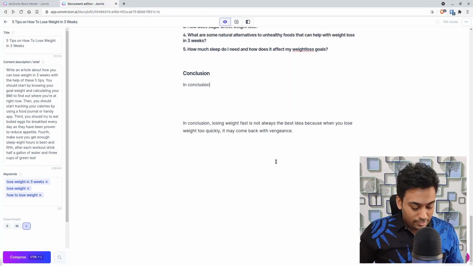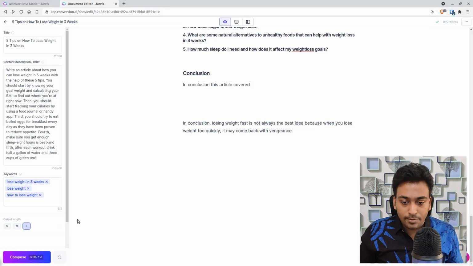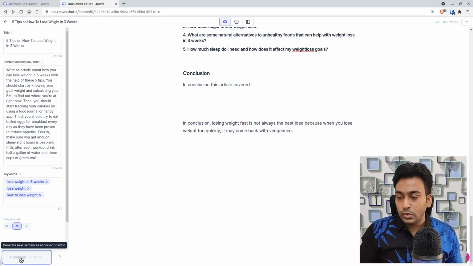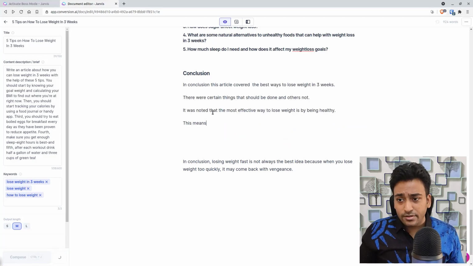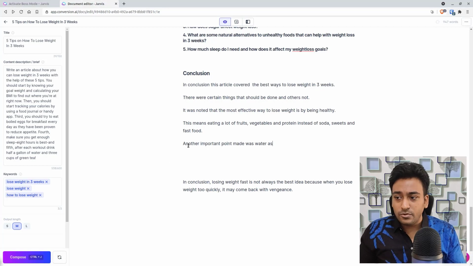So in conclusion, this article covered. I'm just giving some more context. If it's having trouble understanding, I'm going to keep it medium and press compose, and now it should go and try to do in conclusion, this article covered the best way to lose weight in 3 weeks. Perfect. There are certain things that should not be done and others not perfect. It was noted that the most effective way to lose weight is being healthy, and you can see generally it tries to bring up this. So that is how you can go about bringing the best way to do.